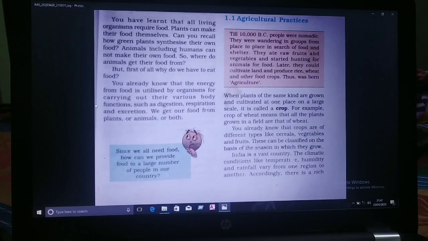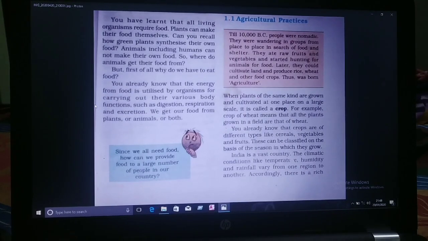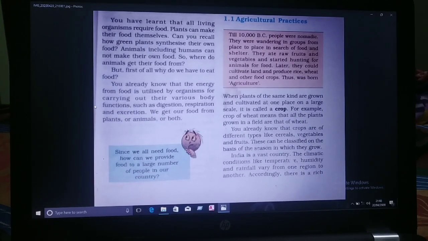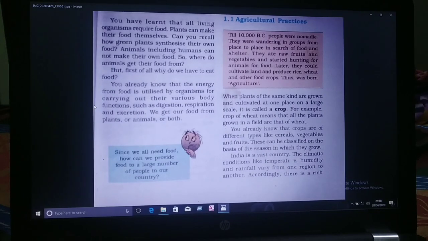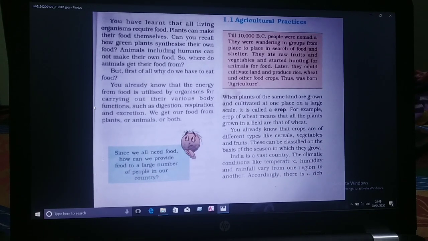What are the sources of food? The main source of food is plants. To get the food, we have to grow plants because plants provide us food.